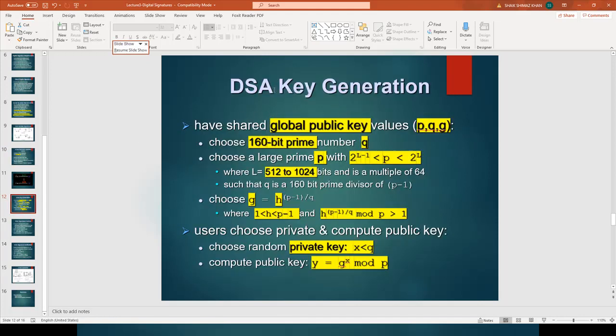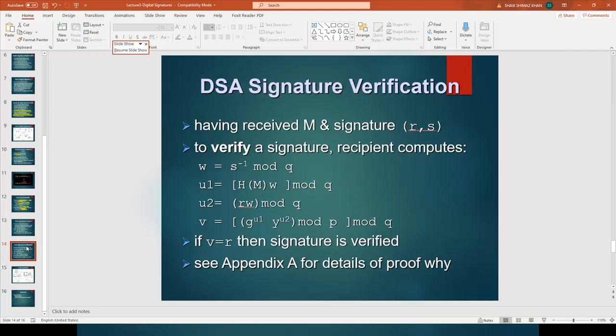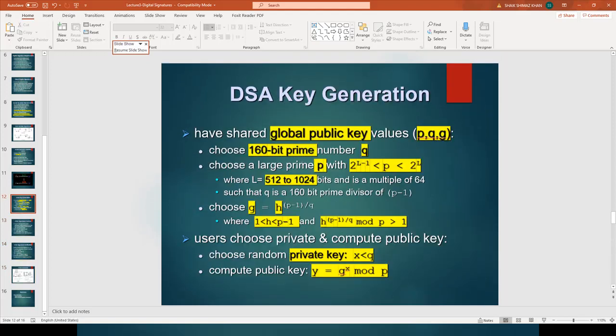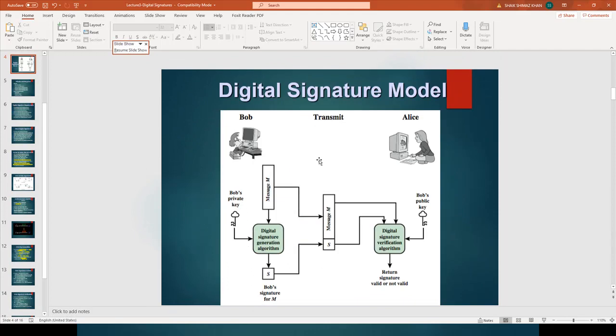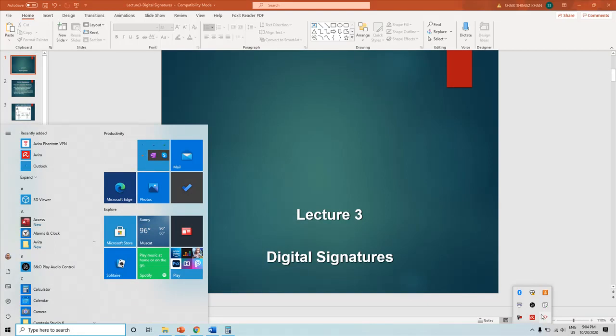This slide shows how the keys are generated: the global public key and private key. This shows how the signature is created, and here how the signature is verified. That is also given in the diagram. The same signature creation and signature verification is represented using this diagram. Clear? So this is what I want to say about this lecture, digital signature. Thank you very much. With this I conclude this lecture.